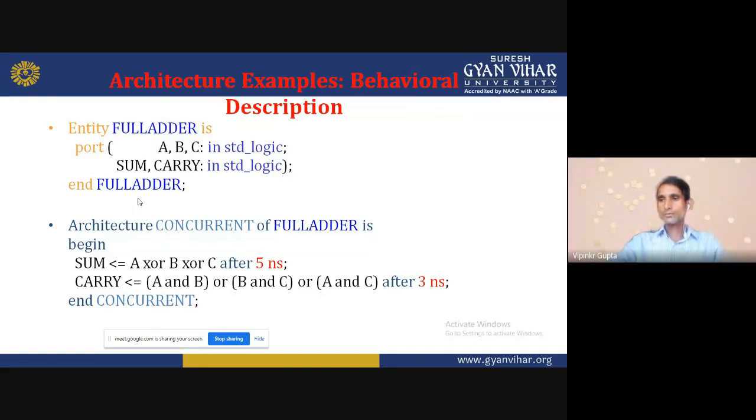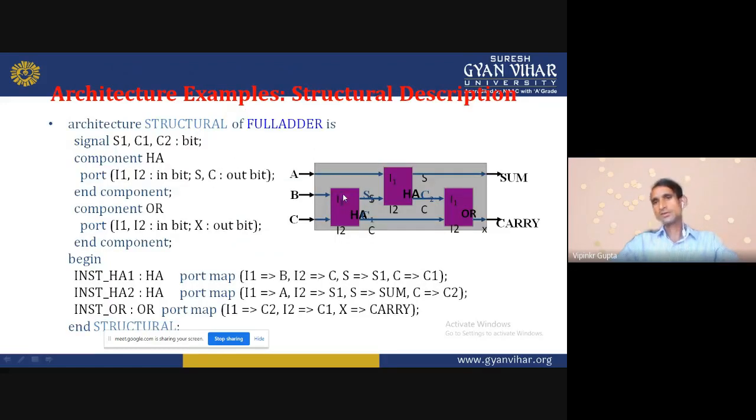So we can choose the three inputs A, B, C in standard logic. A, B, C are the inputs, and sum and carry are the out standard logic. End of full adder. Architecture concurrent of full_adder. Full_adder is the entity name and concurrent is the architecture name. Sum: we can calculate with the same procedure that we discussed.